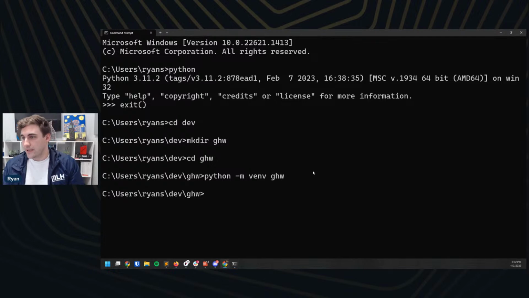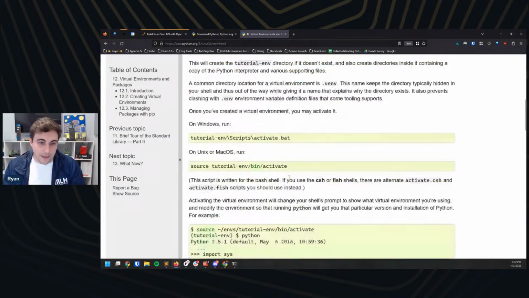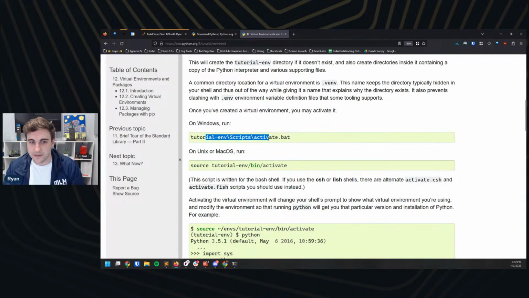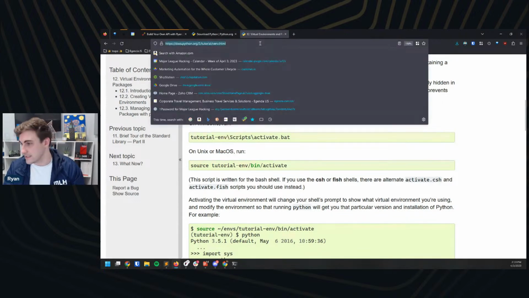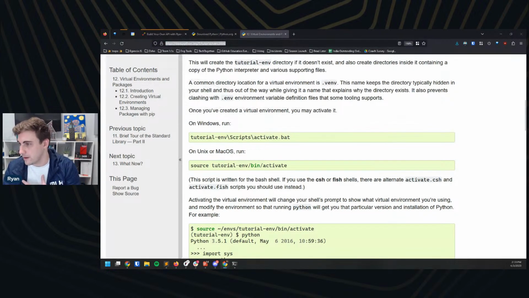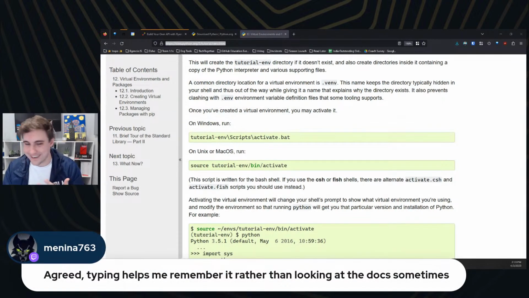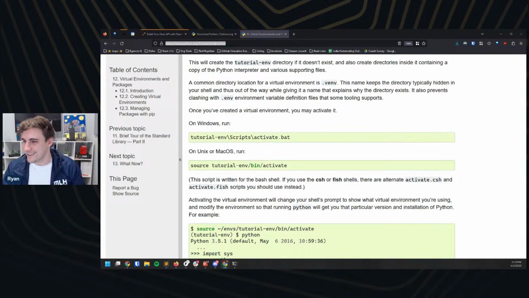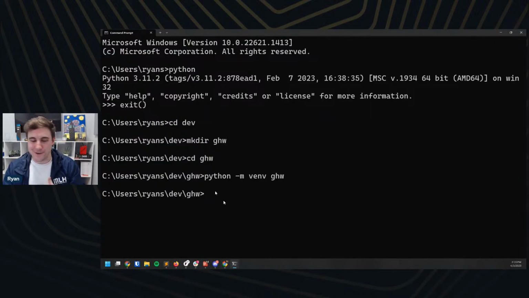And then the next thing we're going to need to do is activate this environment. If I scroll down here, it's going to have different commands for both Windows and Linux or Mac. Here I'm going to use the Windows version of this command, but I will paste this into chat again for everybody at home. I'm glad to see there's a fellow typing person here in chat. I appreciate you. And we're going to pop back into command line here.